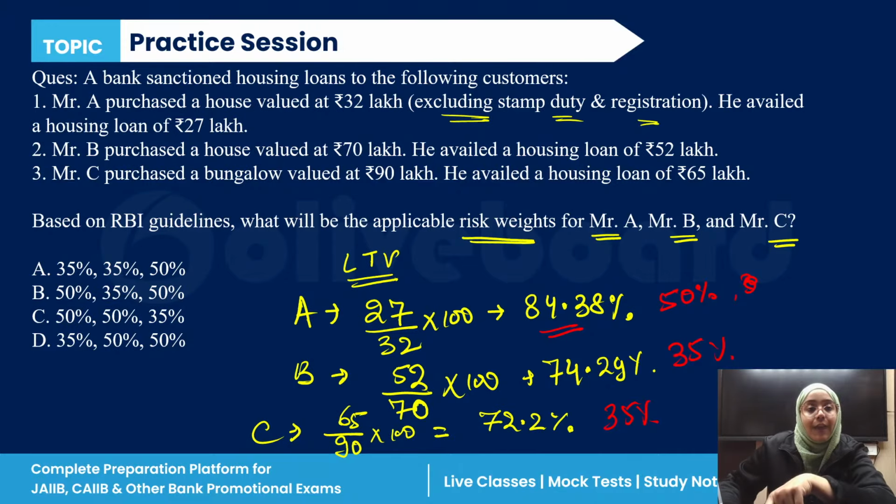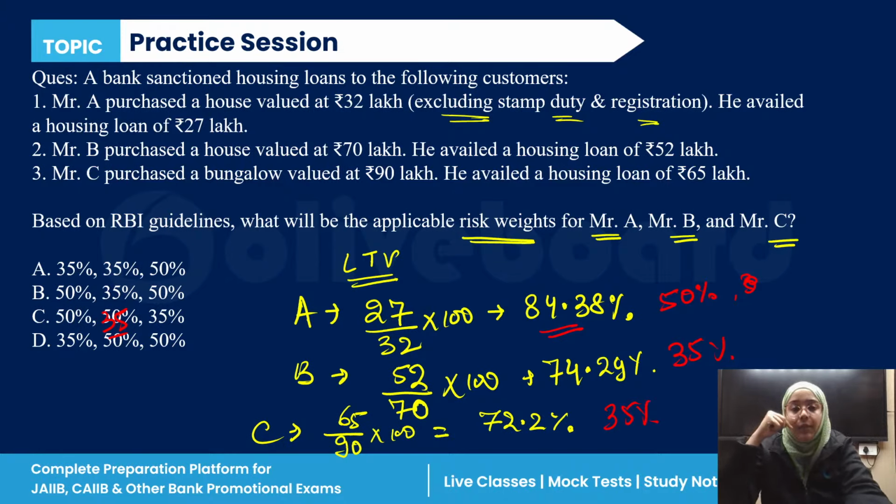50, 35, 35. So the correct answer is what? I think the answer is 50, 35, 35. So you can say this is the answer. Okay. For the third, it is 50%.